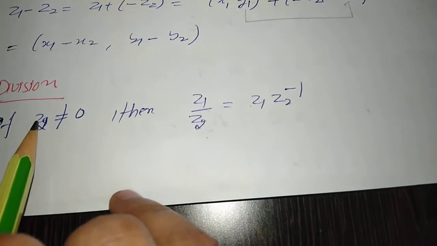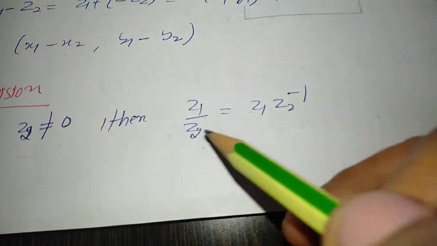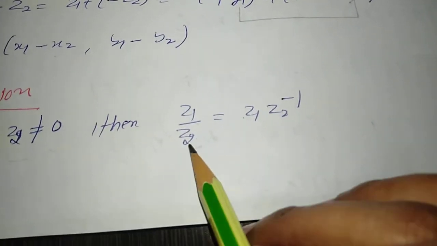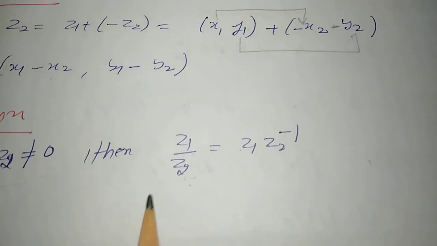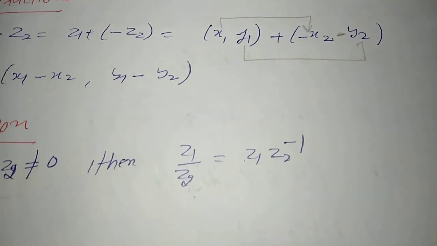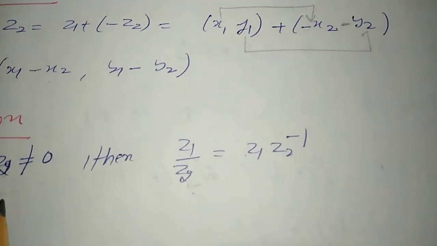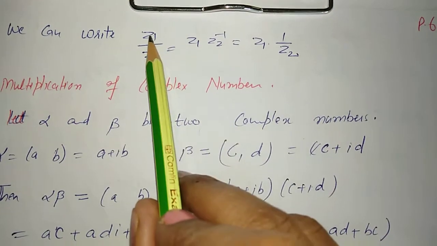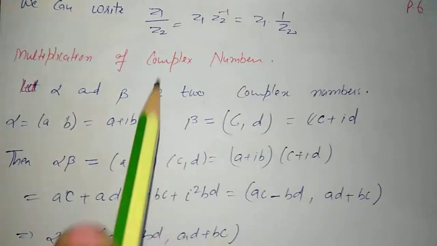Next is a law of division. If z2 is not equal to 0, if z2 is a non-zero number, then we may write z1 divided by z2. Division is always possible in that case when our denominator is not equal to 0. In case of a 0 denominator, we cannot talk about the division of elements. So remember this concept whenever we are dividing: the denominator must be not equal to 0. Only those elements are invertible whose denominator is not equal to 0. And we may also write z1 divided by z2 as z1 and z2 inverse, which may be written as z1 into 1 by z2.